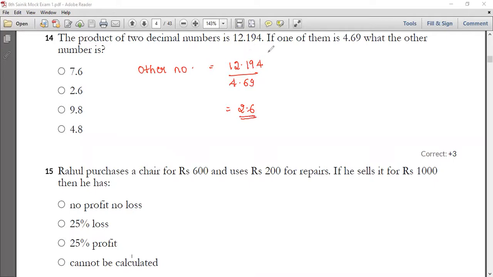You can either remove the decimal and do the division, or as it is you can do it, 4 ones are 4, and like that also, that is 469, and then 2s are 6, like that also you can do it, and later you can keep the point. Option B is your correct answer. So hope you all understood your 14th one.